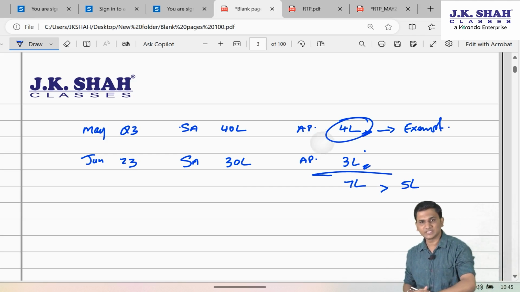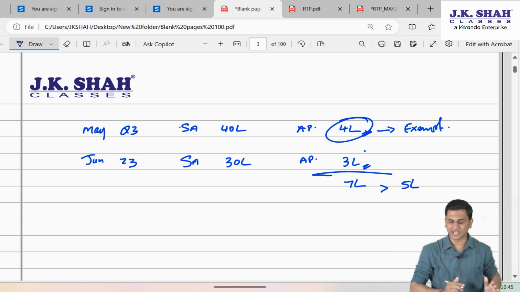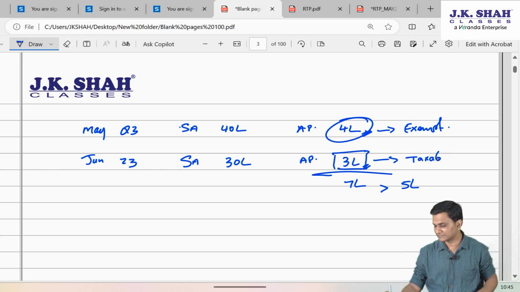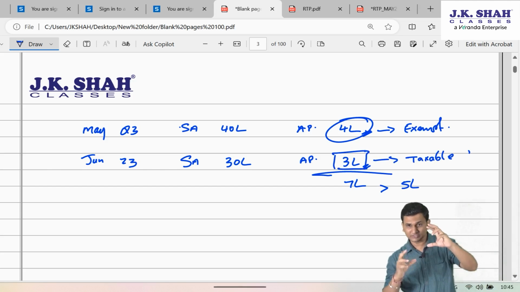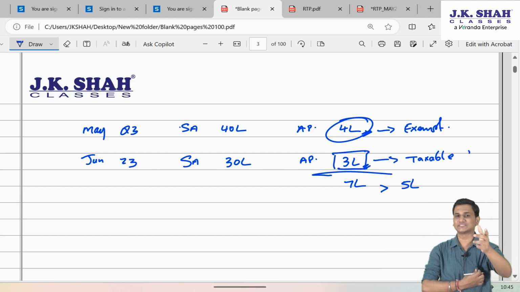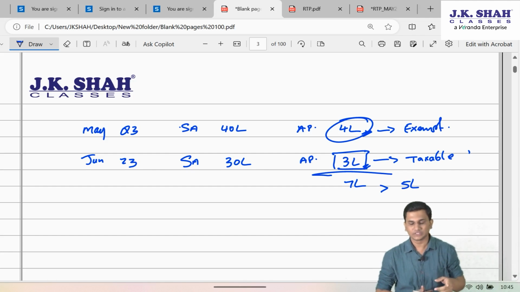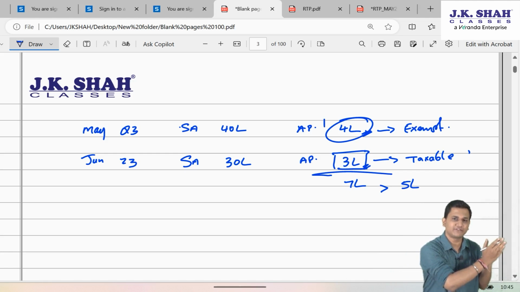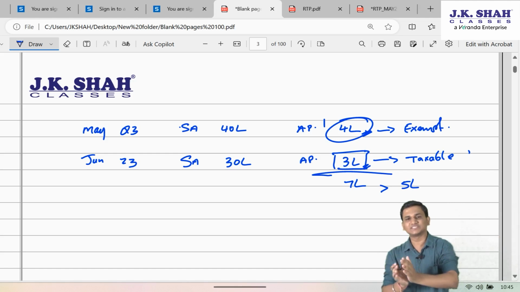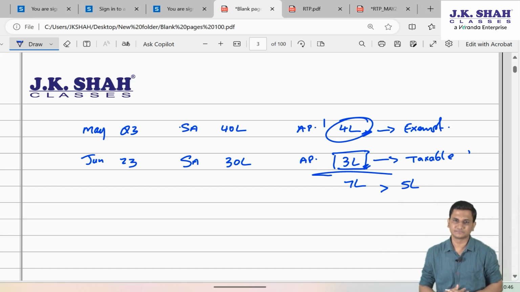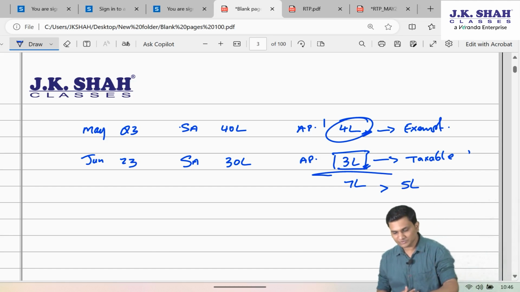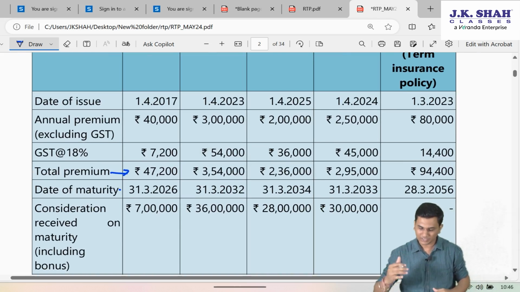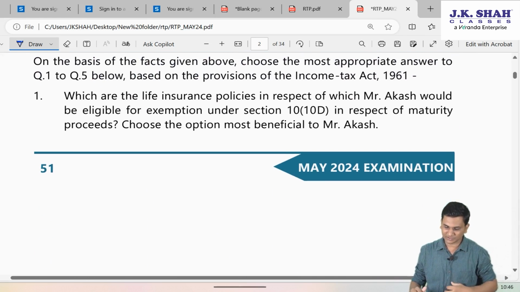For this policy, the premium is not exceeding 5 lakh. However, for this policy now, it will become taxable. I can't take the exemption because the aggregate of these 2 policies is exceeding 5 lakh now. So I can take the exemption only for such policies whose aggregate remains within 5 lakh. But for remaining policies, now it will become taxable. So this provision is applicable in this first MCQ and second MCQ. So let us see that first MCQ now.